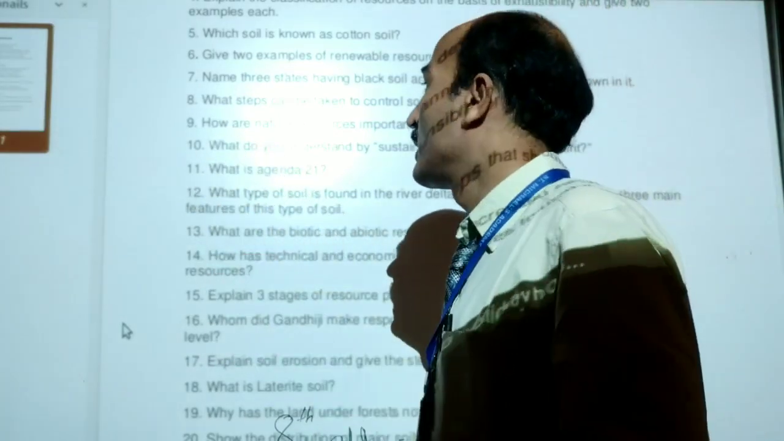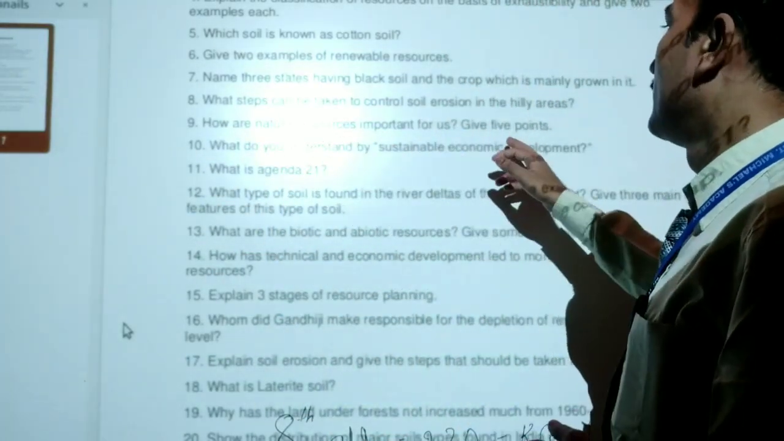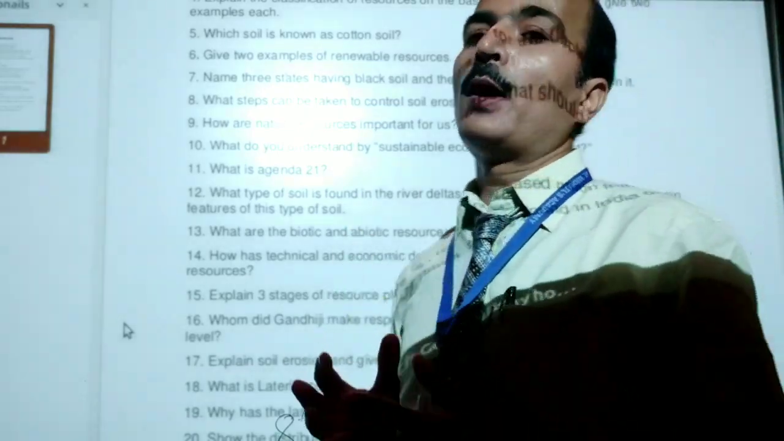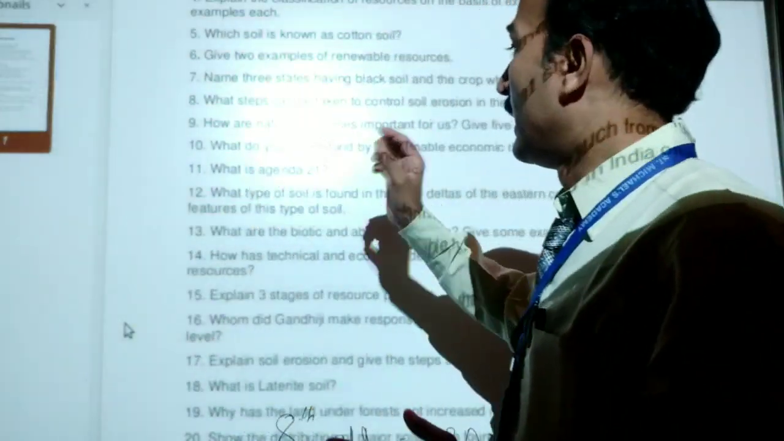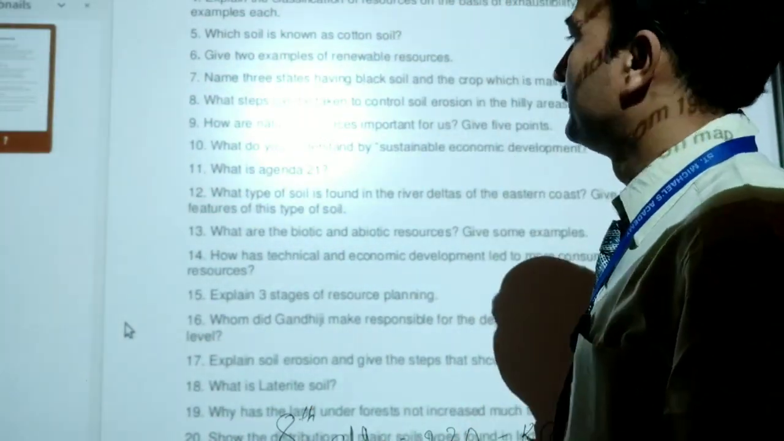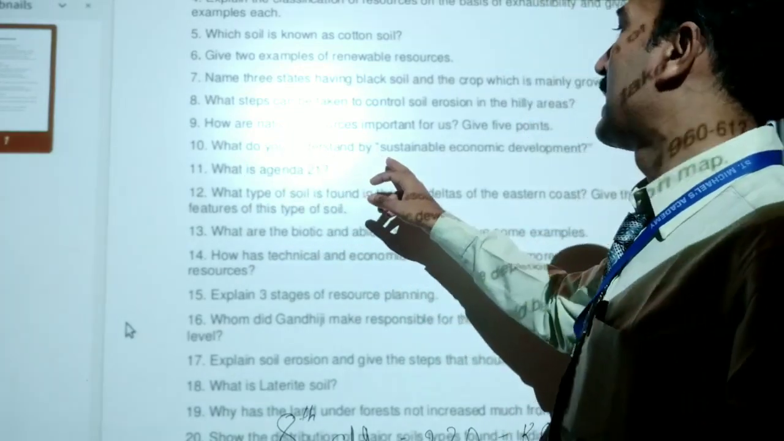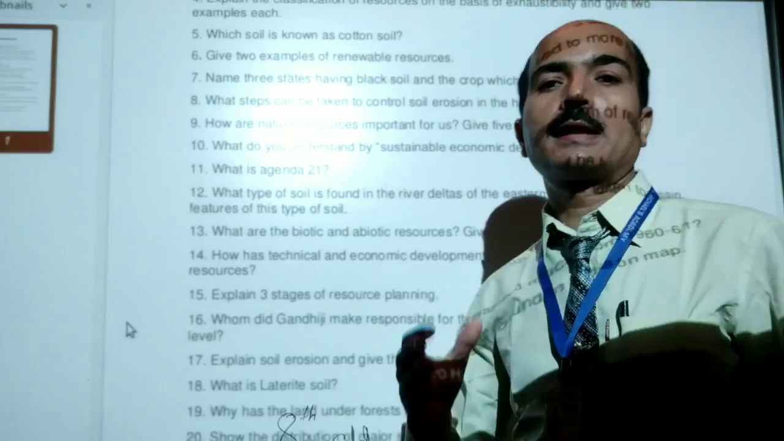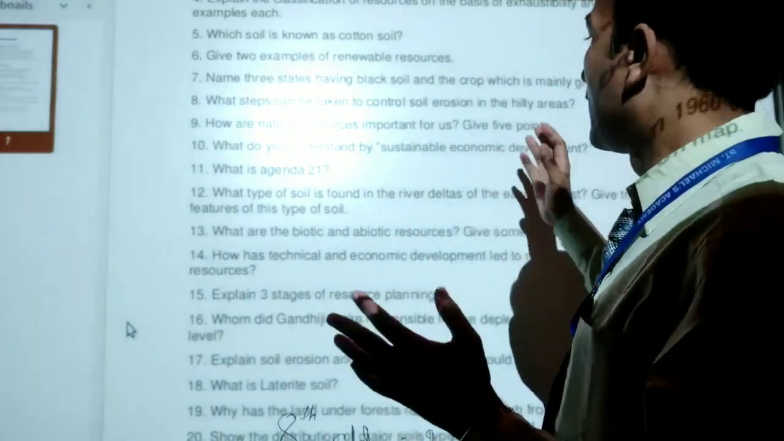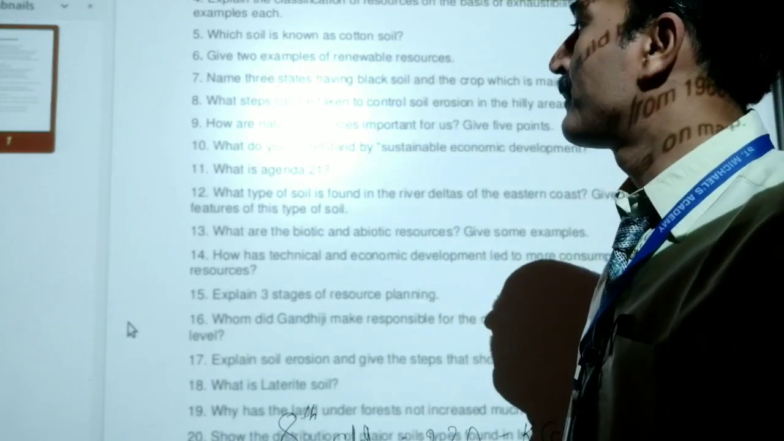Question number 9. How are natural resources important for us? Give 5 points. In 5 points, we have to write the importance of natural resources as the answer of this question. Question number 10. What do you understand by sustainable economic development? Sustainable economic development definition is to be written here, and a little bit of explanation is required.